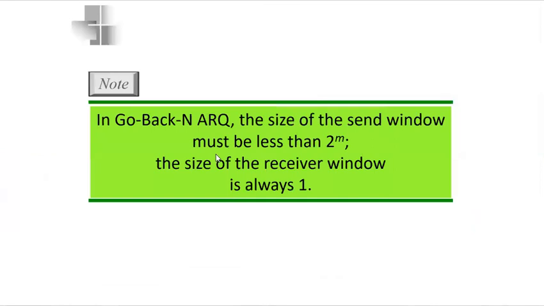So in go back N ARQ, the size of the send window must be less than 2 power m. Okay, so if we are talking about 2 power 3, then the size of the send window must be 3, 2, 1. It cannot be 4 as we have seen in the earlier figure. So in this way, the go back N ARQ works.